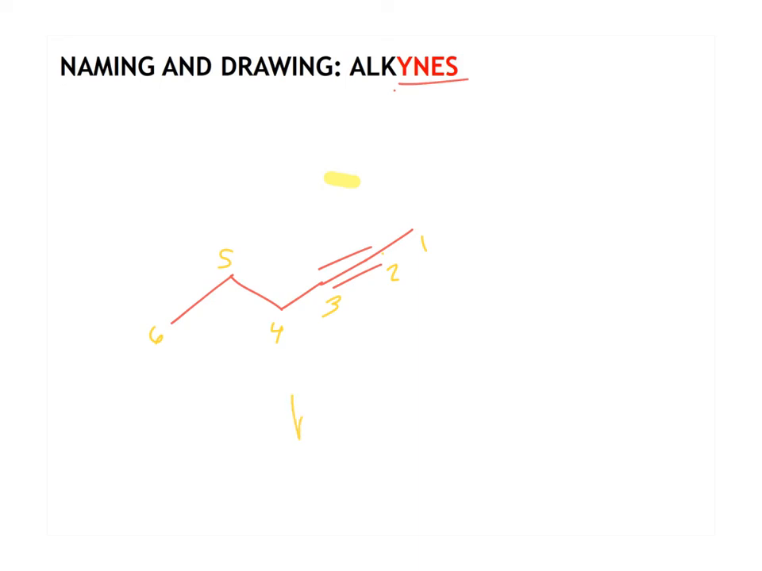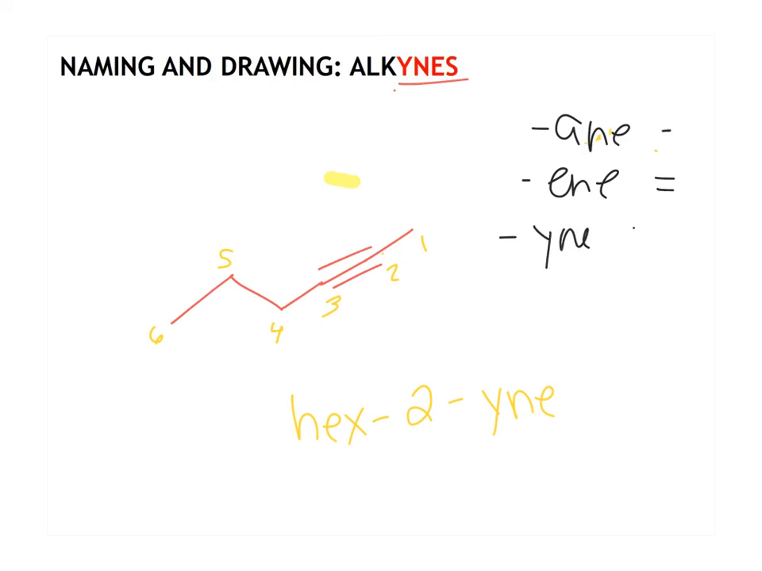So this would be hex because it is 6 carbons long. And on the 2nd carbon, there's a triple bond, so it'd be -yne. So ane is all single bonds, ene is double bonds, and then yne is triple bonds when it comes to naming alkanes, alkenes, and alkynes.